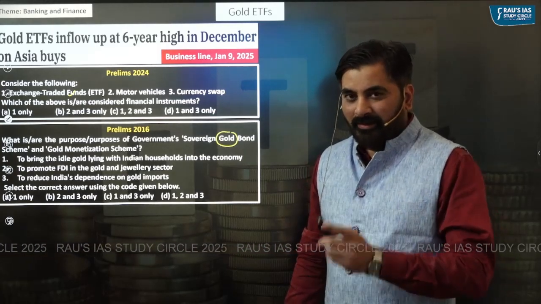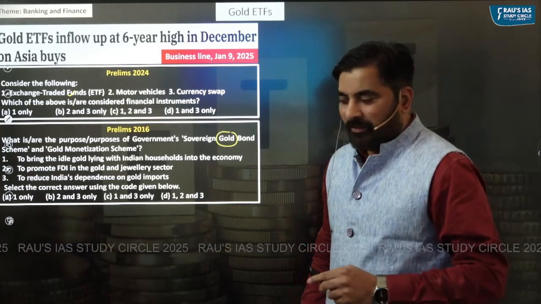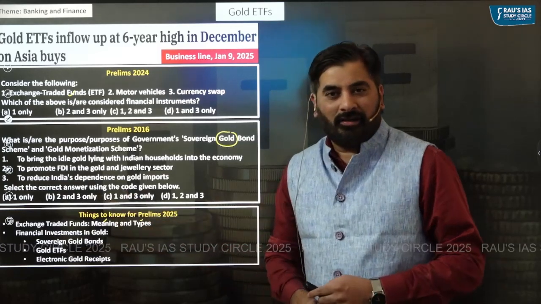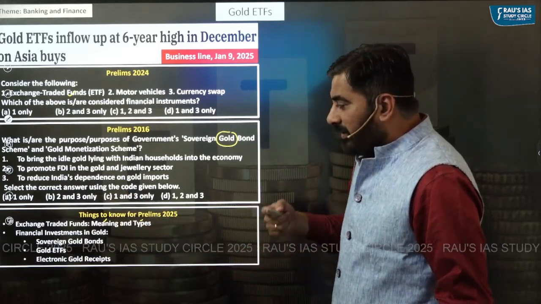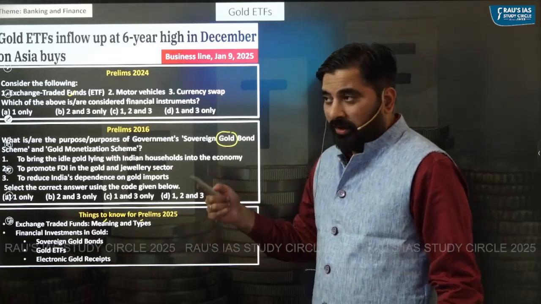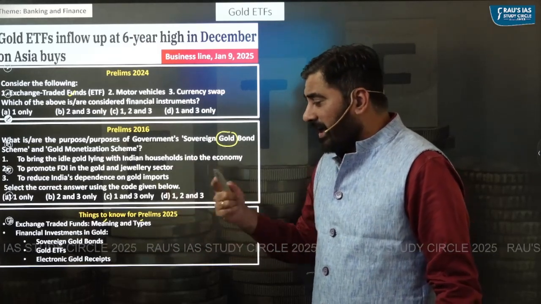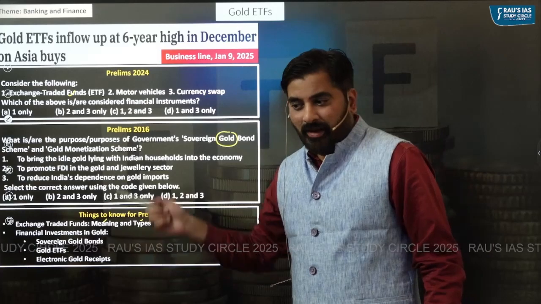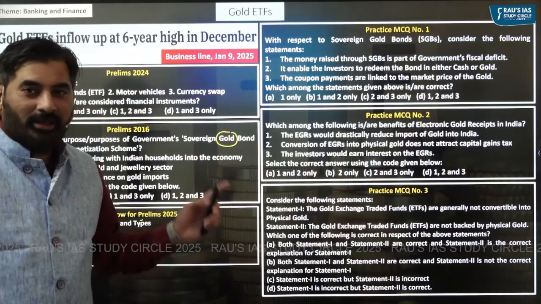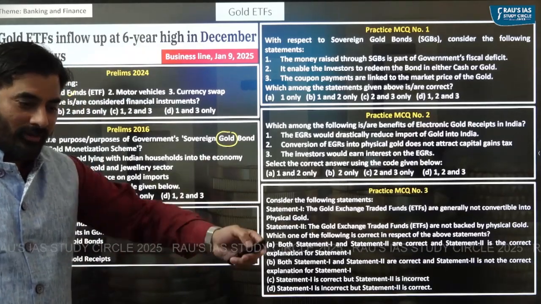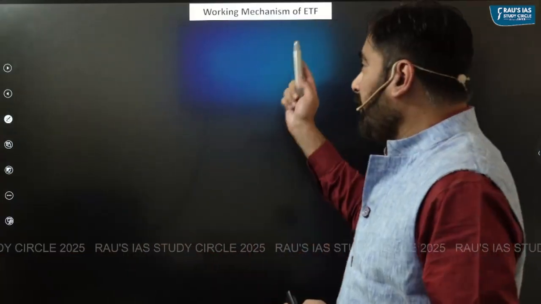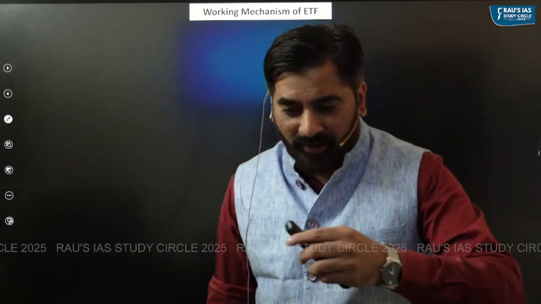So keeping in mind the requirement of UPSC prelims examination, we shall be discussing the meaning and types of exchange traded funds as well as different financial investments in gold, that is sovereign gold bond, gold exchange traded funds, as well as electronic gold receipts. After discussing these concepts, I shall be taking up these 3 practice questions at the end of our discussion. So let's start with the understanding of what do you mean by exchange traded fund.